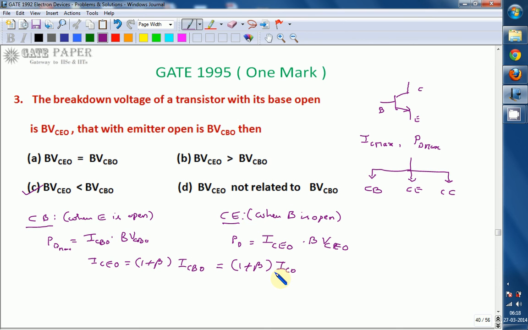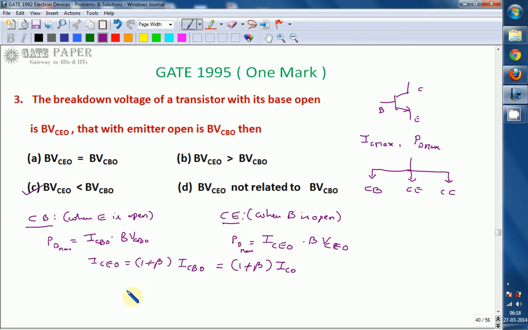The same transistor can be configured in either common base or common emitter, and PD maximum is also the same, but ICBO is smaller and ICEO is larger. That implies the product must be constant.